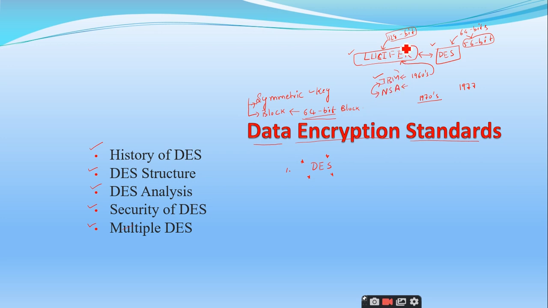Lucifer, sir. Lucifer, right? Nobody knows, the public doesn't know what is happening to this, right? So why was Lucifer designed with 128 bits, the very strongest of this kind of symmetric key cryptography, but while releasing it to the market, why did the people reduce the key size from 128 to 64 bits? This is not known, right? So, this is the first disadvantage from Lucifer to DES. And the second disadvantage is the S boxes.